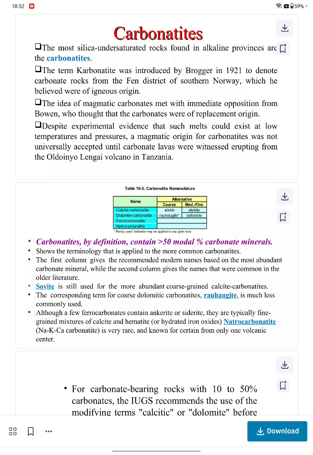Starting with the carbonatites. Carbonatites are the most undersaturated rock in the alkaline province. This point is important, and a question can come on it. The second point is not important. The idea of magmatic carbonatites met with immediate opposition from Bowen, who thought that carbonatites were of replacement origin.